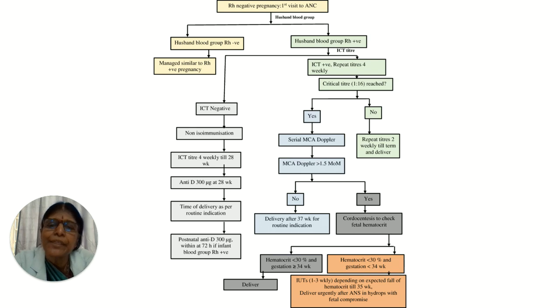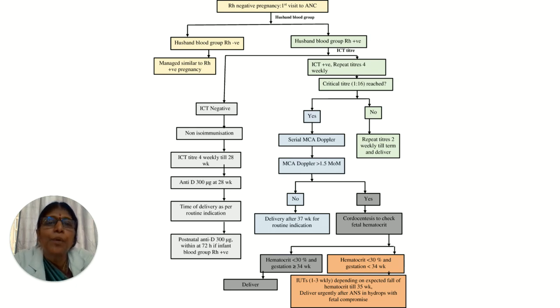Then delivery as per routine indications. We don't say that you have to do a cesarean section. As long as the woman is non-immunized and the baby is unaffected, it can be treated like any other pregnancy. Postnatal, don't forget to collect the cord blood for the 4 tests which we have already enumerated, and give anti-D 300 micrograms to the mother if the fetus is positive. When you get the blood group, immediately give 300 micrograms. In case it is a positive fetus, the mother should immediately receive 300 micrograms of anti-D.